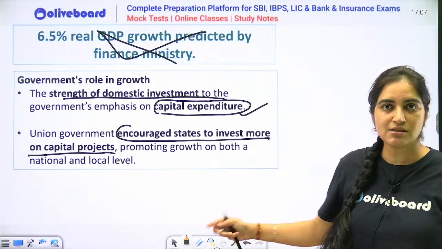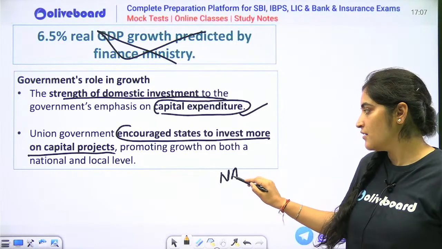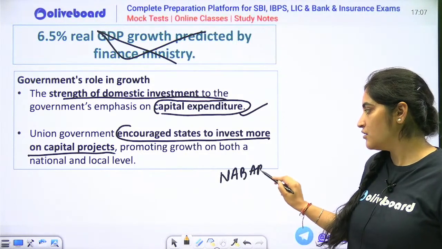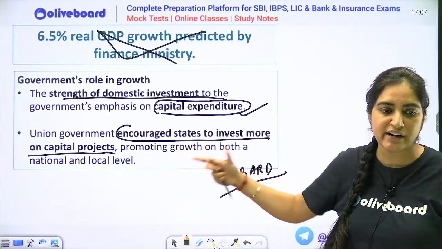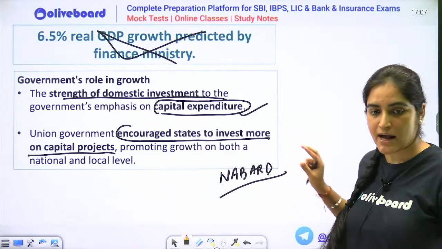Why am I teaching this? Nabard static portion for your subjective answers. This is what you need to write if something is asked about your economy part. I hope I am clear.